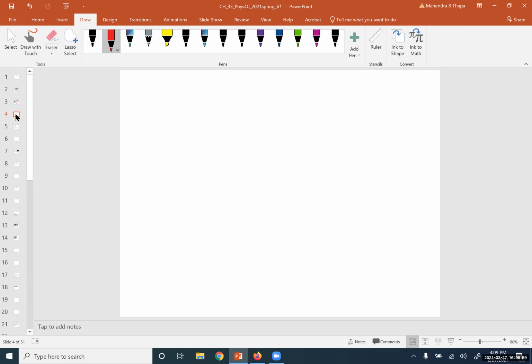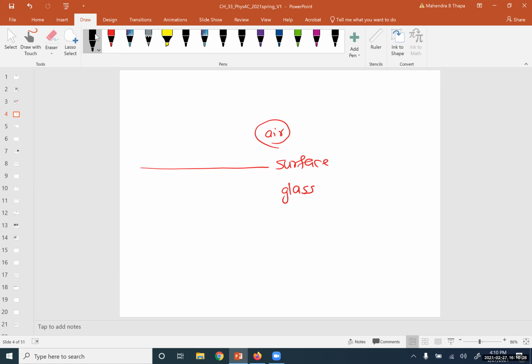So let's talk about a simple situation. For example, this is a surface, or an interface, that separates two media. Say up we have air, and down we have glass. Just for simplicity, we are taking a single ray.